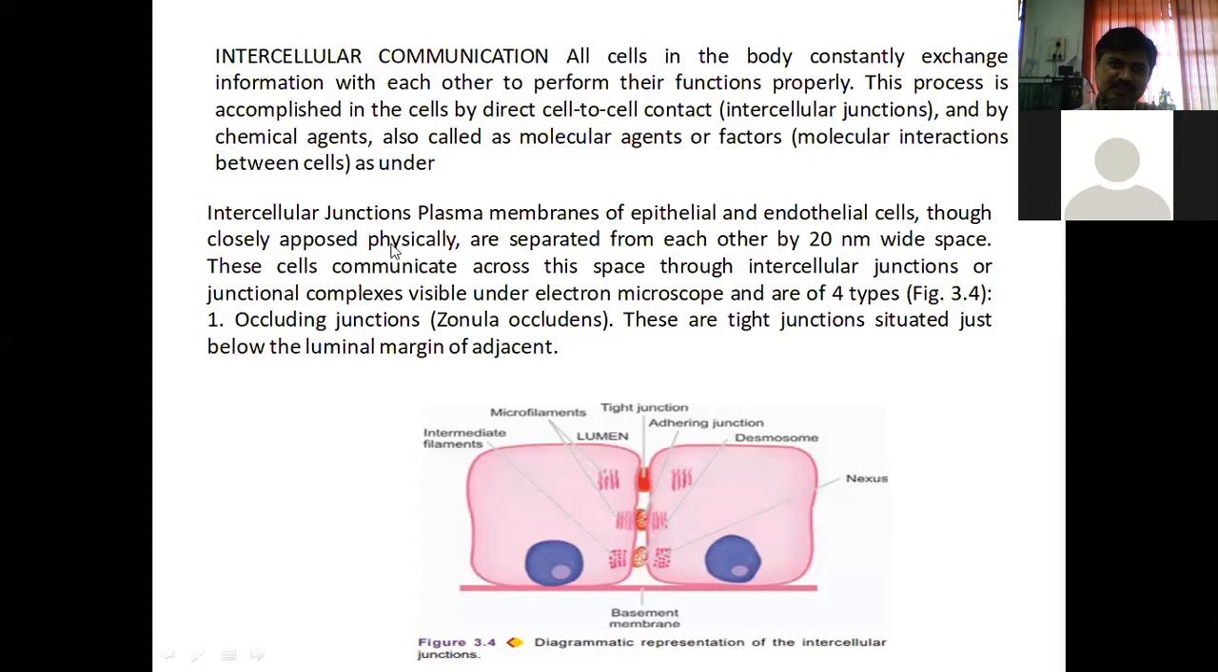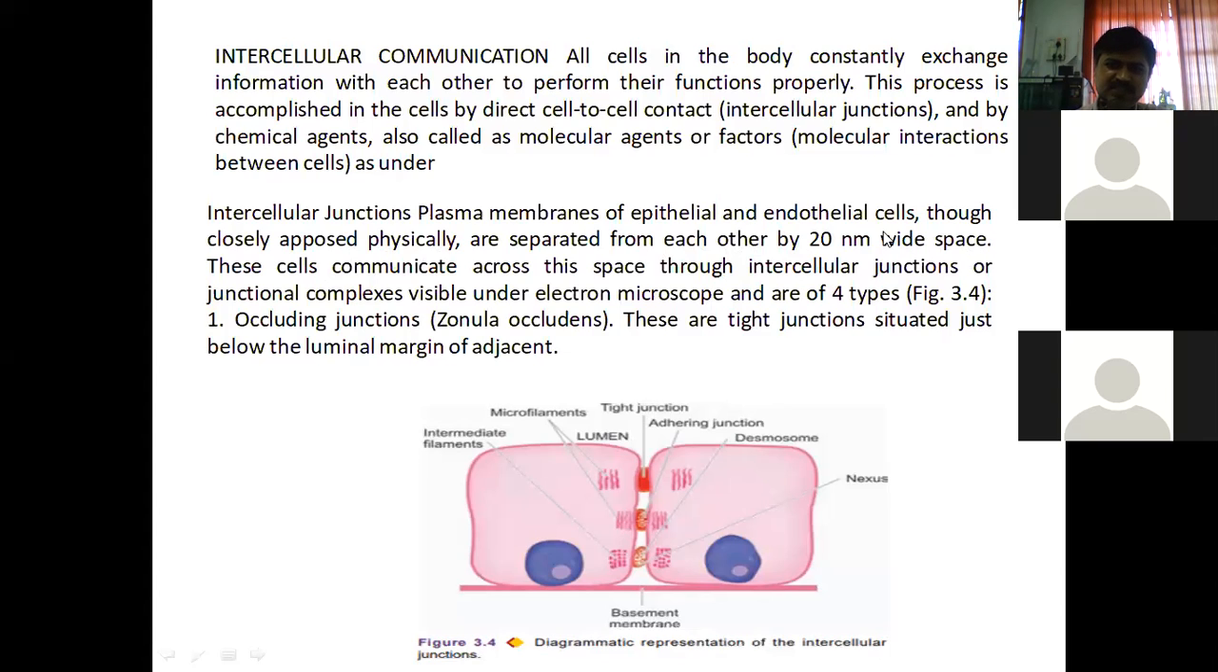Intercellular junctions. The plasma membranes of epithelial and endothelial cells, though closely opposed physically, are separated from each other by a 20 nanometer wide space. Whatever the plasma membrane of epithelial and endothelial cells, it is separated from each other by the 20 nanometer wide space. These cells communicate across this space.